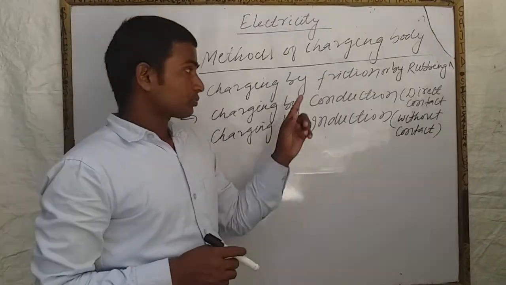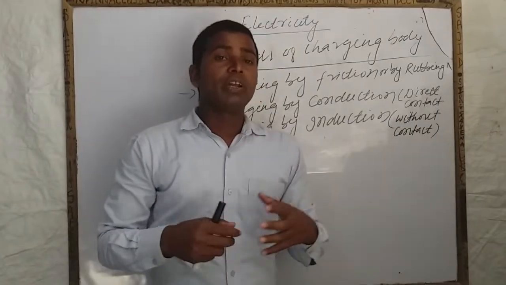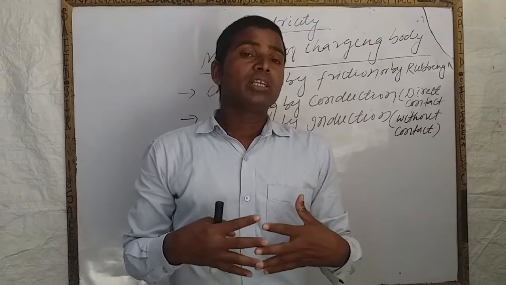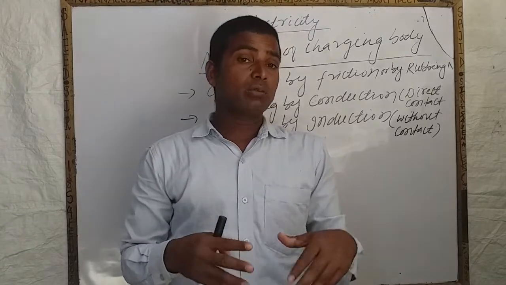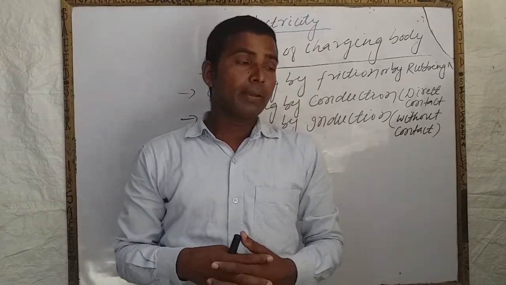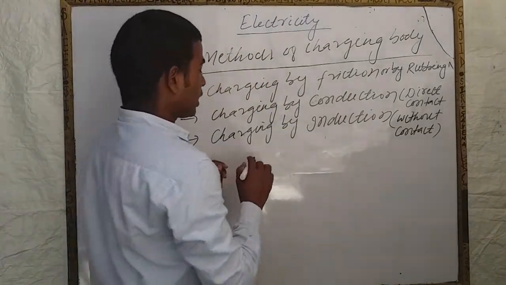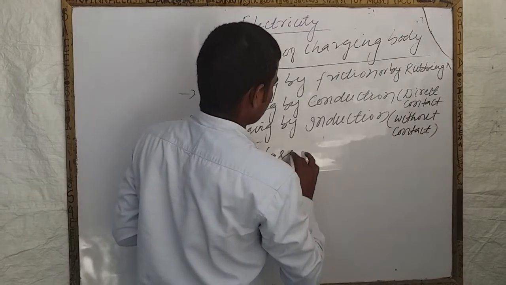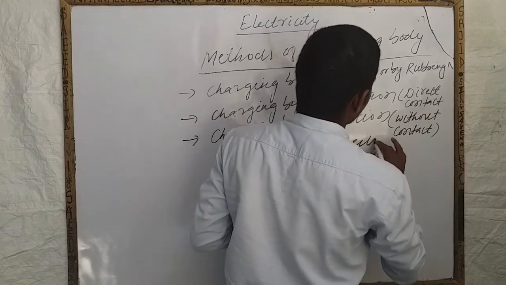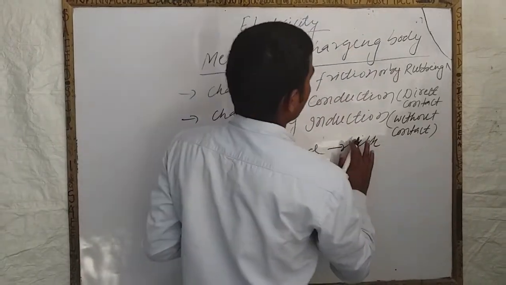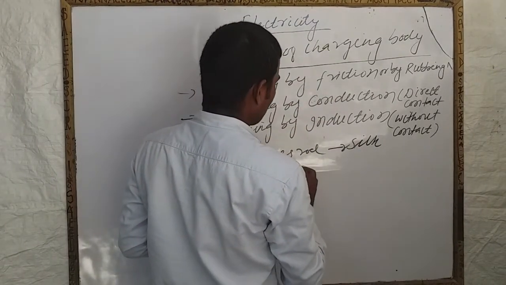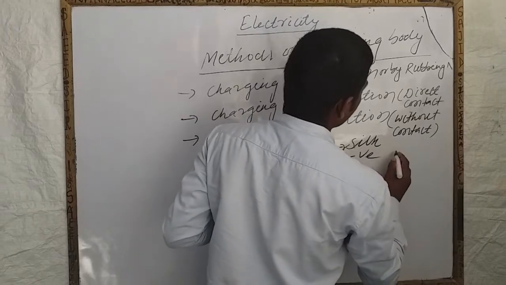In this method, when two bodies are rubbed together, then both bodies get charged. One body acquires positive charge and another body acquires negative charge. As for example, a glass rod rubbed with silk. When a glass rod is rubbed with silk, the glass rod acquires positive charge and silk acquires negative charge.